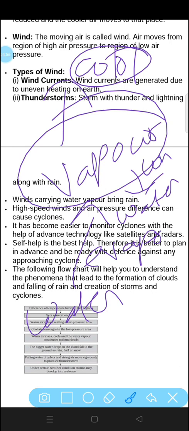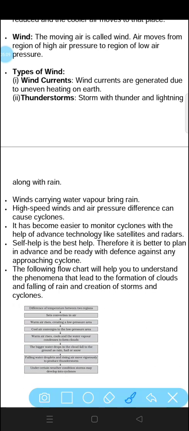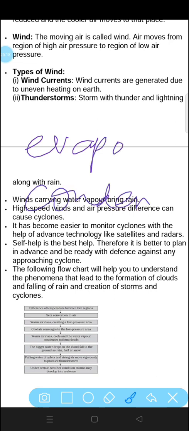When tiny water droplets combine to form large water droplets, they fall on earth in the form of rain. This process is called precipitation. So these are the three processes that occur during the rain. First one is evaporation, after that condensation, and finally, which brings rain, is precipitation. So these three processes occur during the formation of rain.